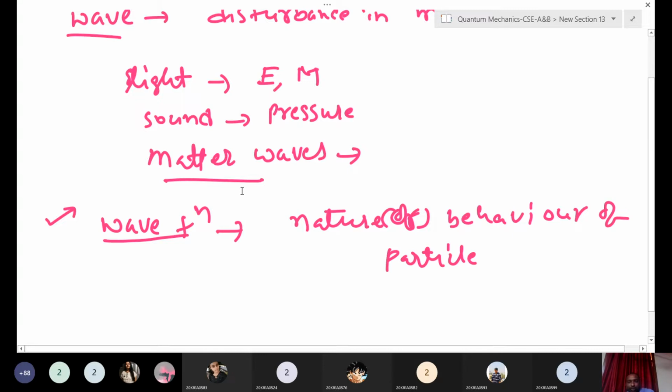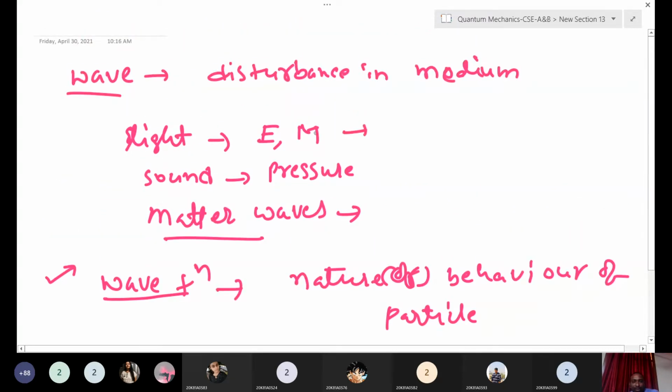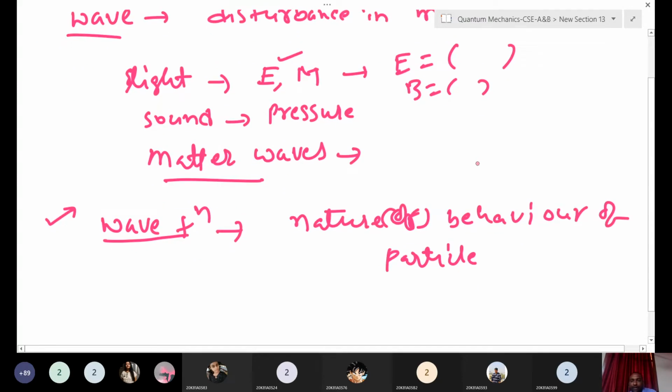Suppose we don't know the wave function for matter waves. If you see light waves, we have an electric field with some equation, and a magnetic field with some equation. For sound waves also there is a similar equation. But here we don't know what the wave equation is. Suppose a particle is moving in a parabolic path, if you throw some particle. What is the equation? y squared equals 4ax. This is one wave equation for a particle.